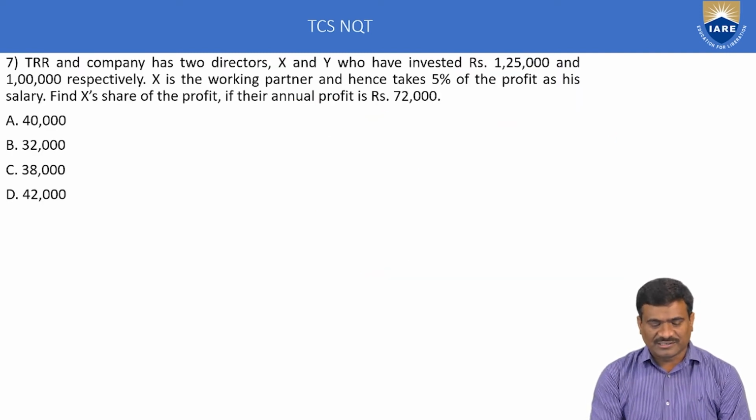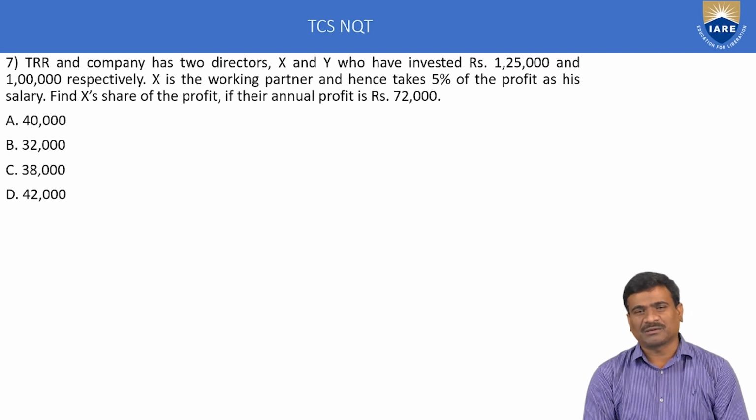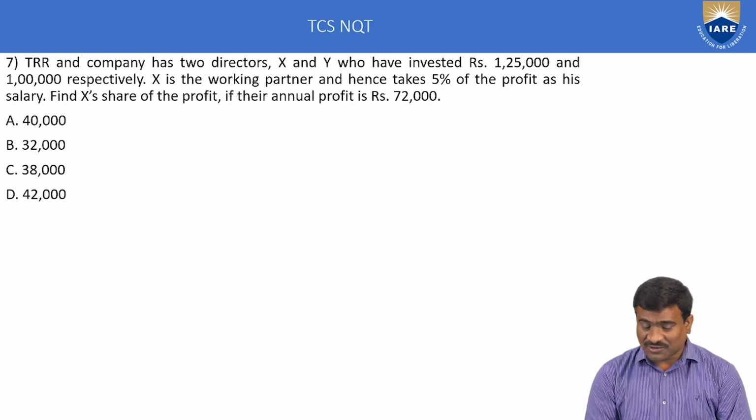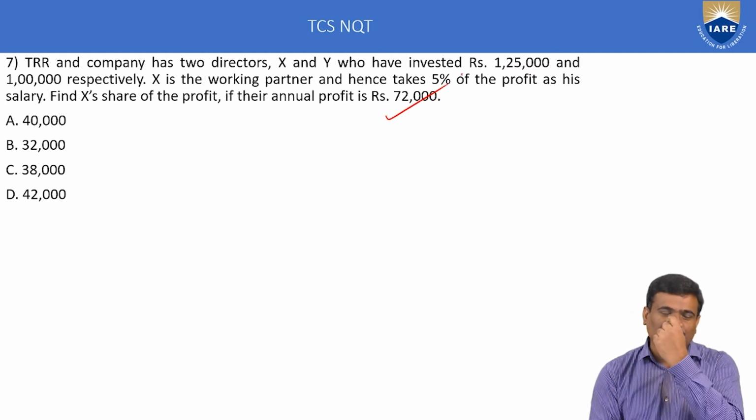Next, 7th example. Directors X and Y of a company have invested rupees 1,25,000 and 1 lakh respectively. That means a partnership topic, ratio and proportion subtopic, partnership. X is the working partner and takes 5% of the profit as his salary. Find X's share of the profit if their annual profit is rupees 72,000. Total profit 72,000. Calculate X's profit or X's share.